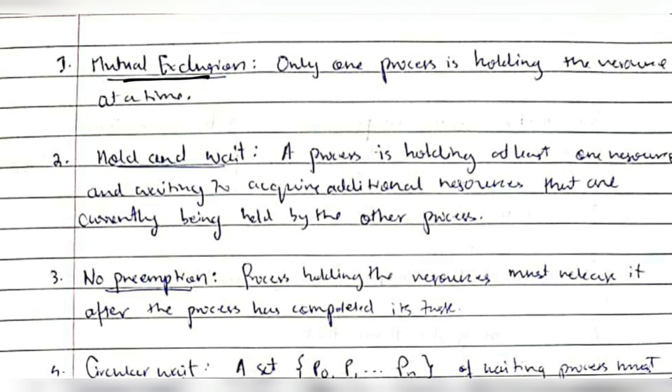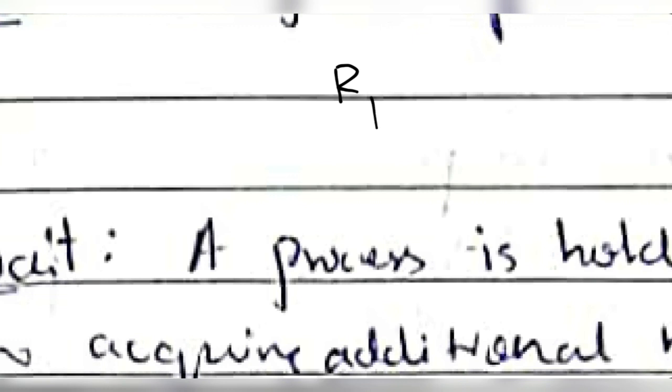Mutual exclusion means only one process is holding the resource at a time. So suppose that there is a resource R1, and the processes P1 and P2 are here.